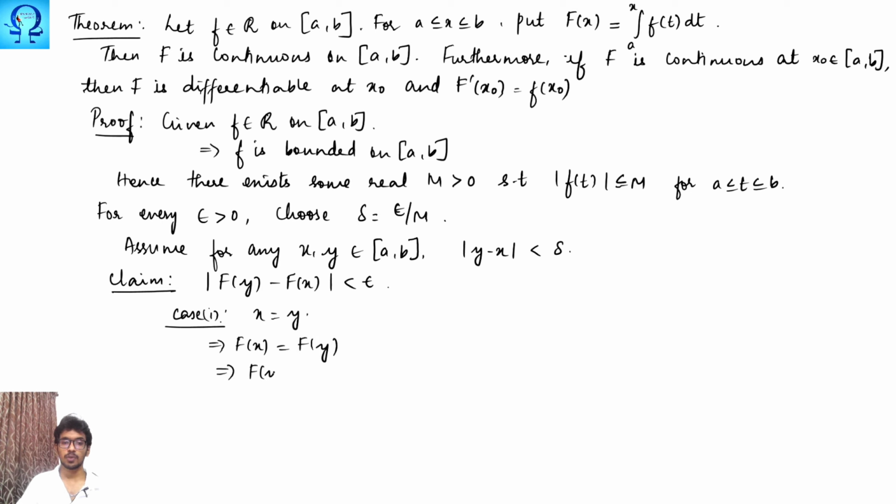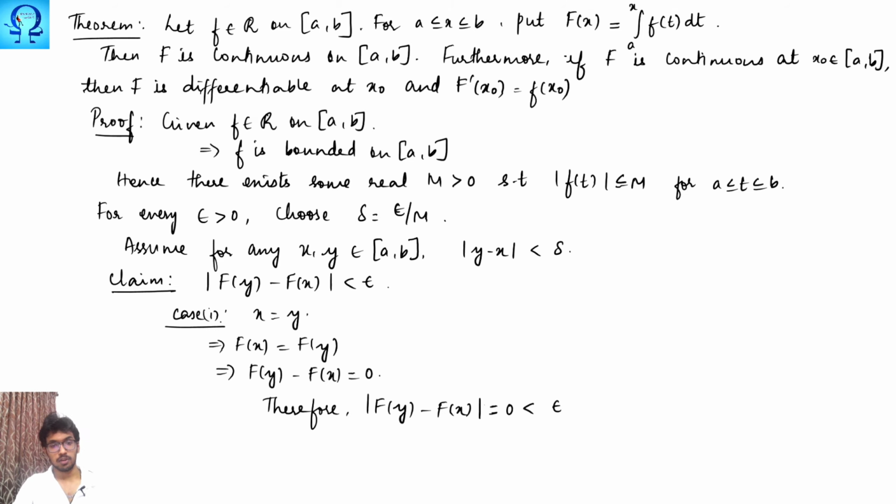Therefore f of y minus f of x is 0, so absolute value of f of y minus f of x is 0, which is smaller than epsilon. This case leads to the requirement. Now let us get into the next case.